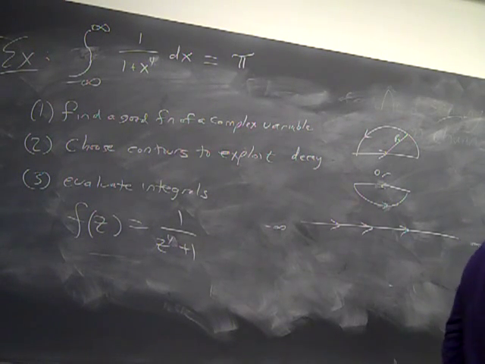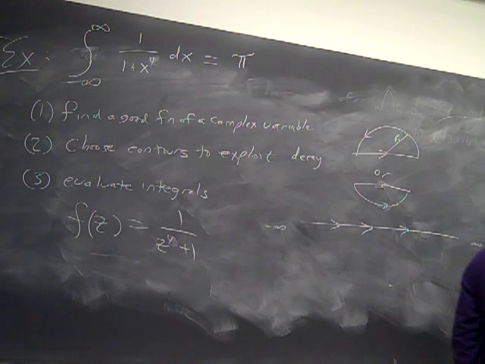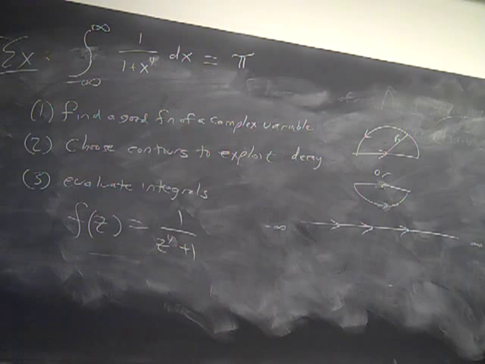Pi over 4. So theta equals pi over 4. What's the next one that works? 3 pi over 4. And I can write this as pi over 4 plus pi halves. The reason is when I multiply pi halves by 4, I get 2 pi.